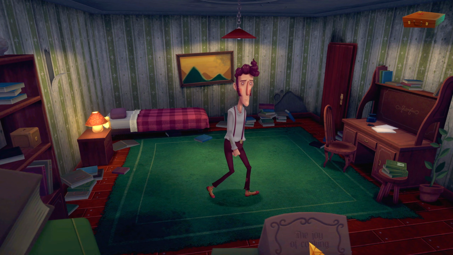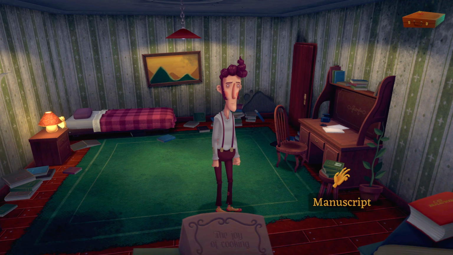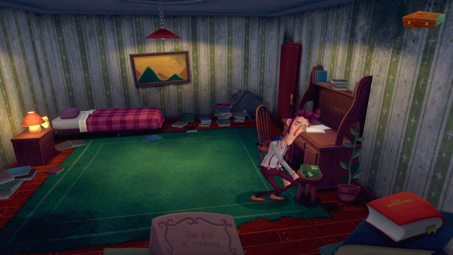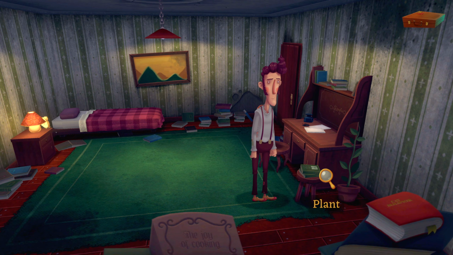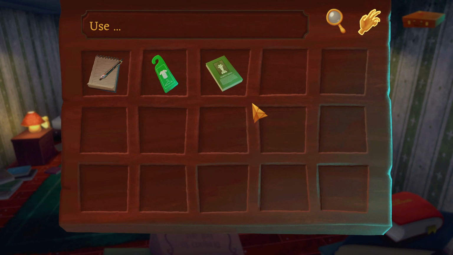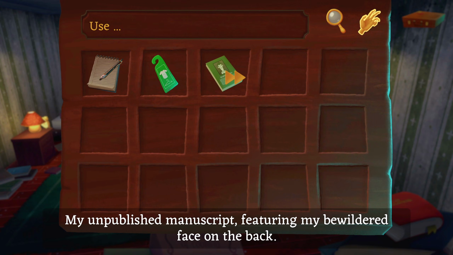Okay, the joy of cooking. Doesn't seem like we want to read that. There's something down here, a manuscript. With me on it, I think, right? Yeah, that's me, Harvey Green. My unpublished manuscript, featuring my bewildered face on the back.